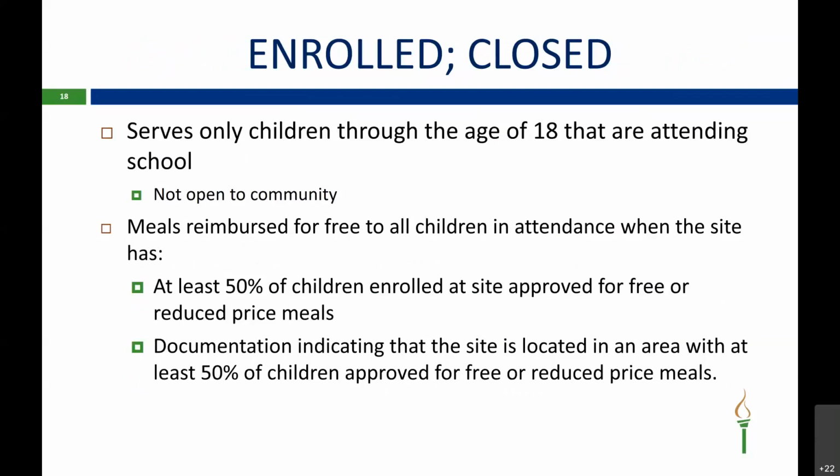The meals are reimbursed for free to all children in attendance when the site has A, at least 50% of children enrolled at the site that are approved for free or reduced price meals, or B, documentation indicating that the site is located in an area with at least 50% of children approved for free or reduced price meals.